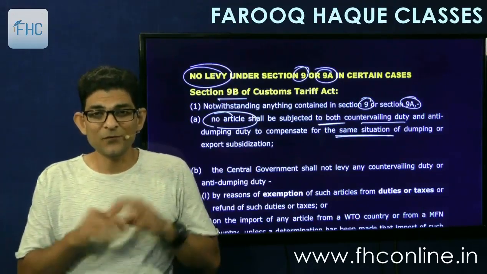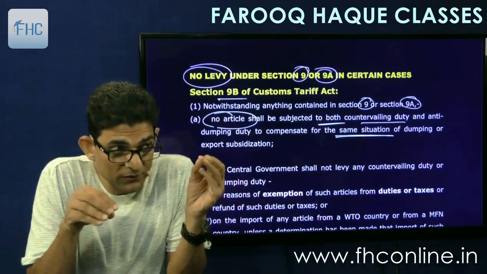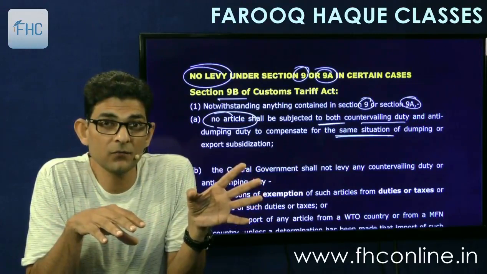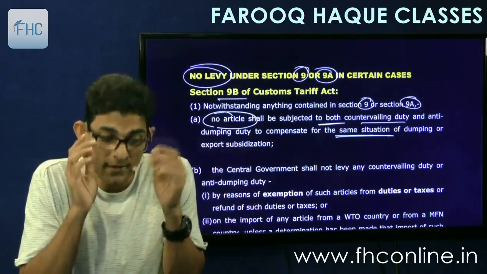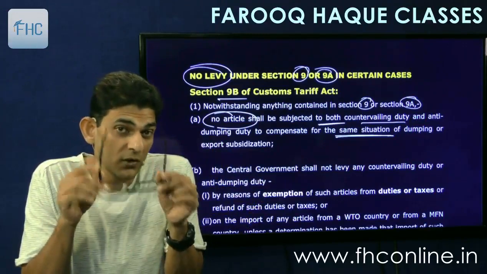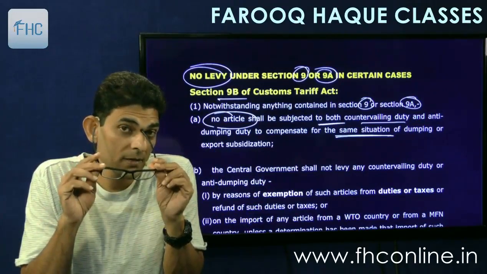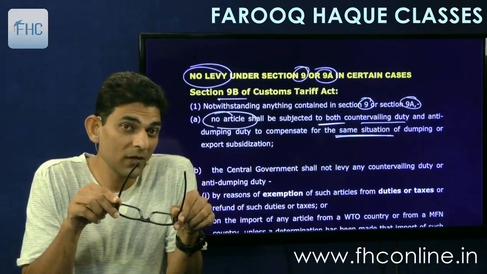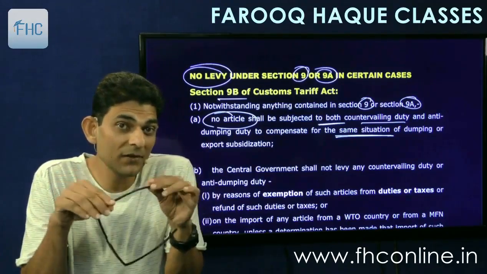Now see what this means. Say a foreign government has given 25,000 subsidy to the exporter of a car from the US. That person has exported the car to India, but this subsidy is only for export. So the person's price of the car for sale inside the US will be 25,000 more as compared to the export price, because the subsidy is given.